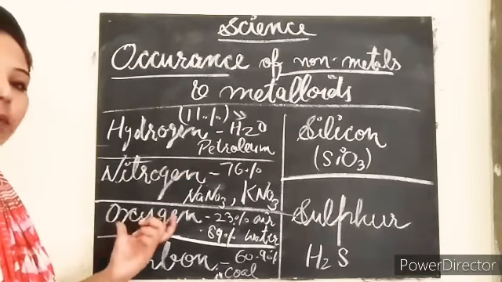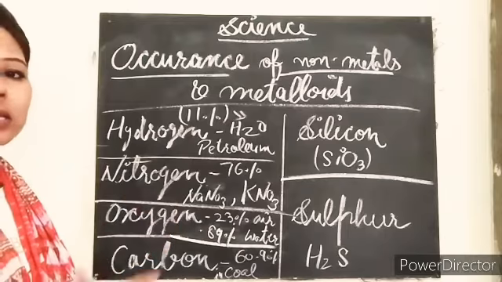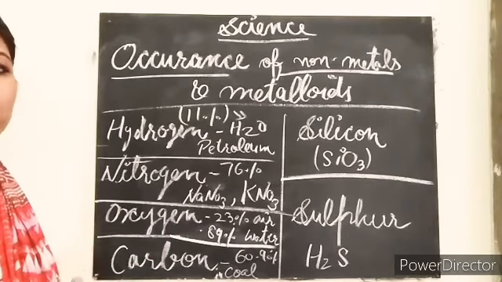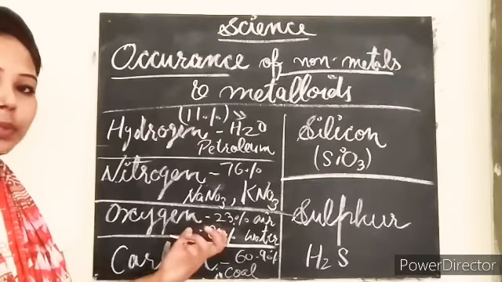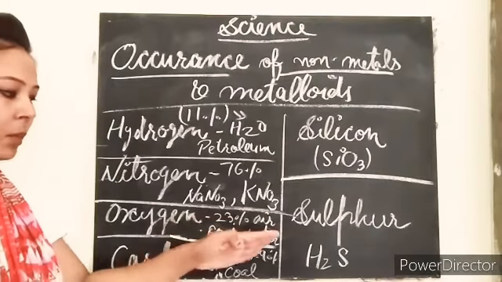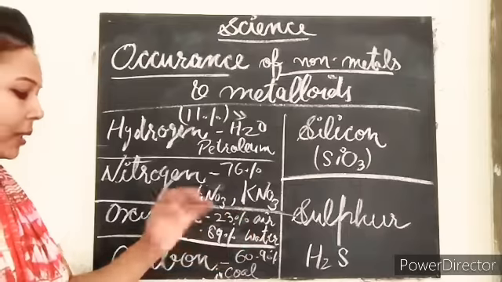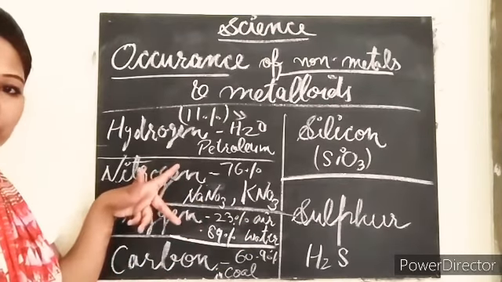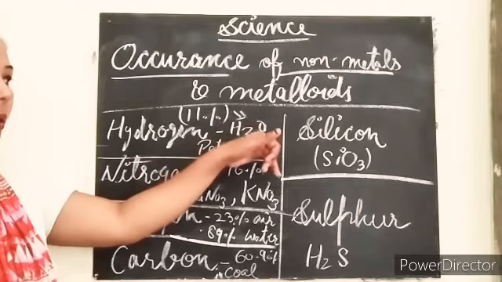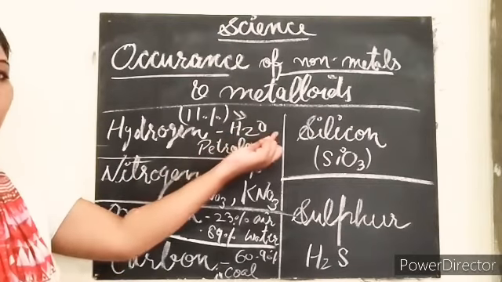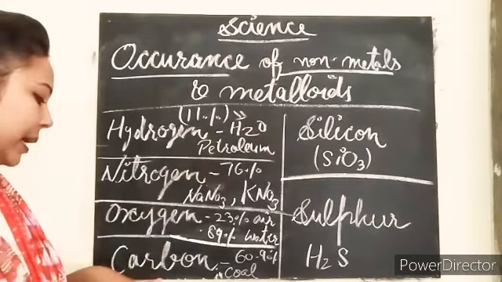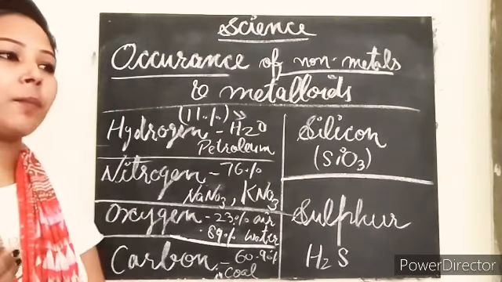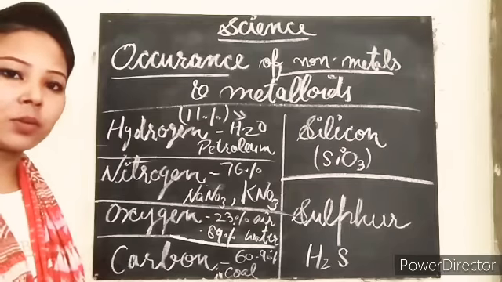And another one we have is oxygen. So approximately 23% of the air is oxygen, okay? And 89% of water's mass is oxygen, clear? So when oxygen and hydrogen combine with each other, they form water, clear? And the next one we have is carbon. Carbon is also a very frequently found element, right?